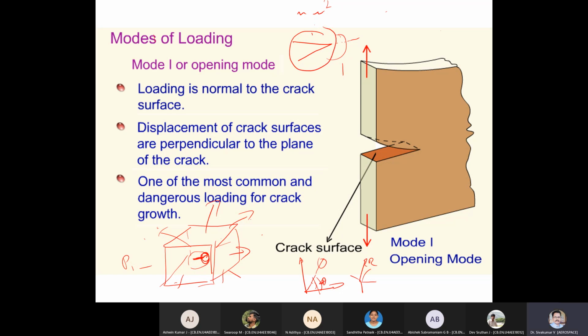I'm classifying the response, the reaction or anything that can happen in this particular crack. This is a complex phenomenon, but I have disintegrated it into three separate phenomena, that is called mode 1, mode 2, mode 3.